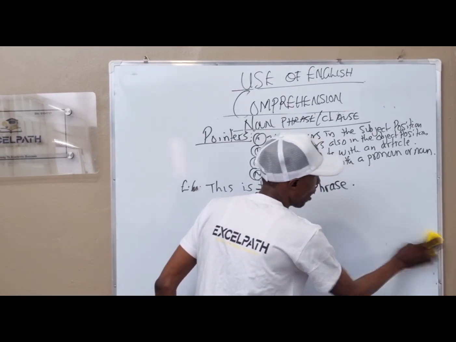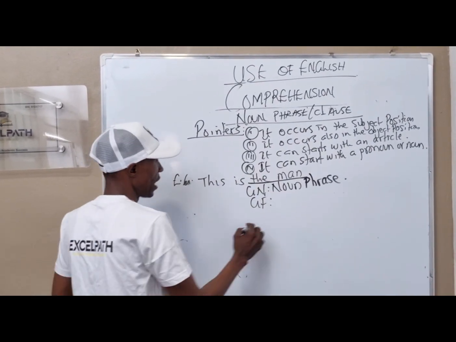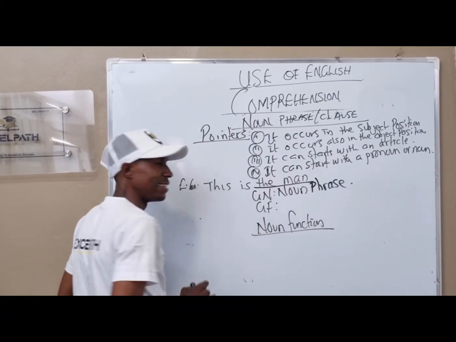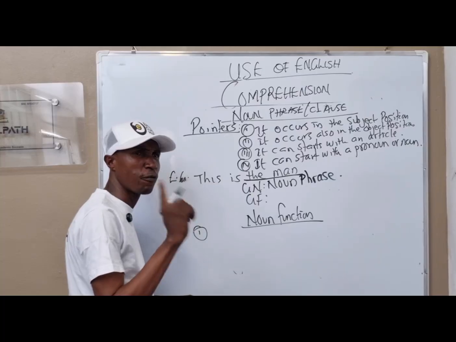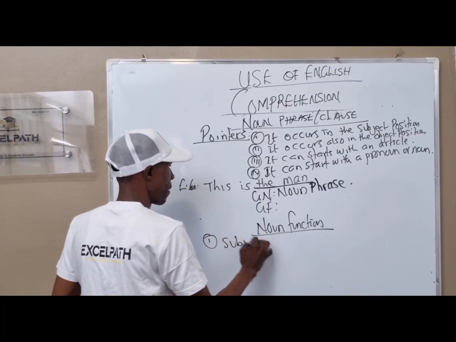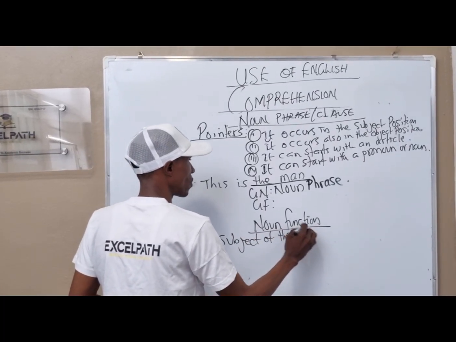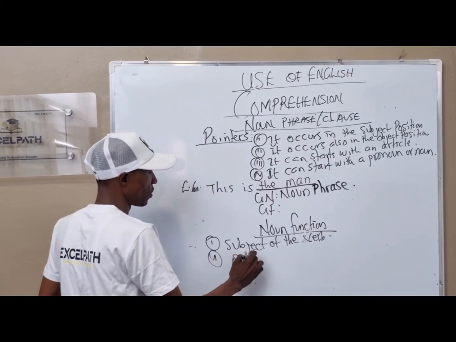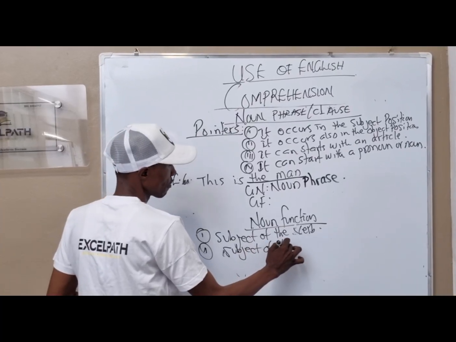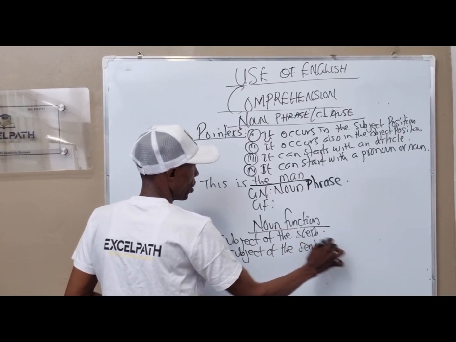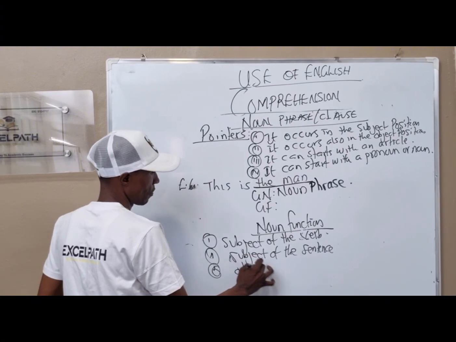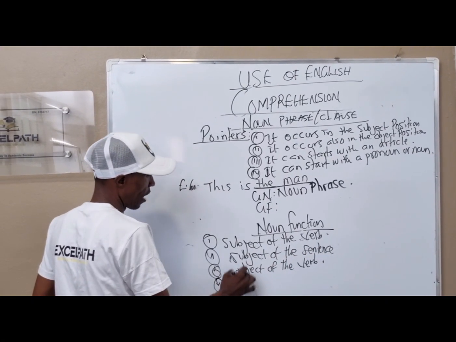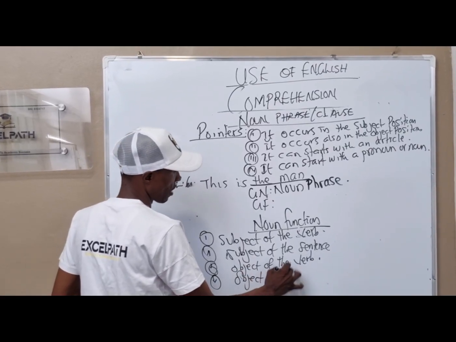Now, let's talk about the noun function. The noun function is classified into four. Number one, we have subject of the verb. Number two, we have subject of the sentence. Number three, we have object of the verb. And number four, we have object of the sentence.